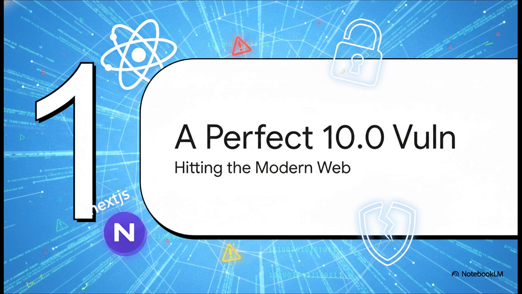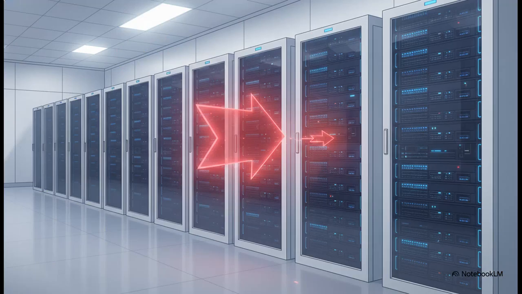This thing, CVE-2025-55182, hit the absolute core of the modern web. We're talking about an unauthenticated remote code execution vulnerability. What that means is an attacker needed zero credentials, zero special access to completely take over a server. And it was in React server components, the tech that's the bedrock of so many modern apps built with frameworks like Next.js.